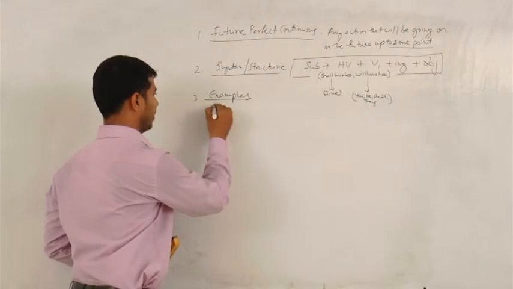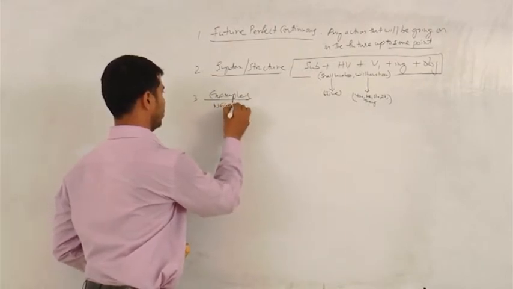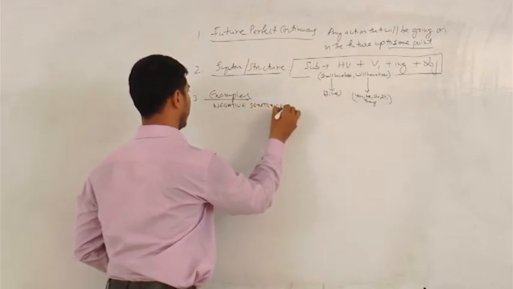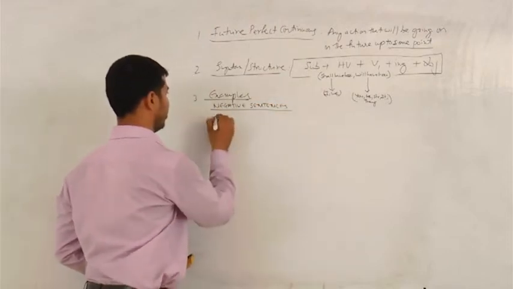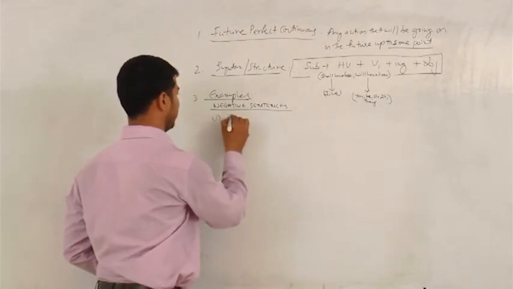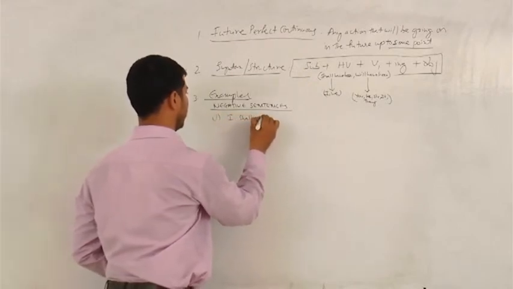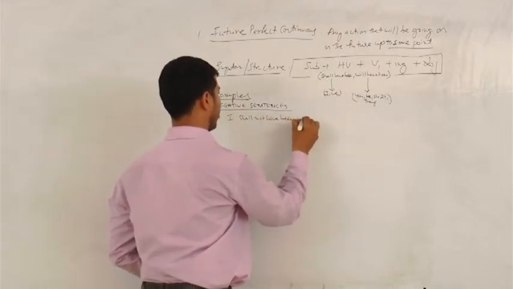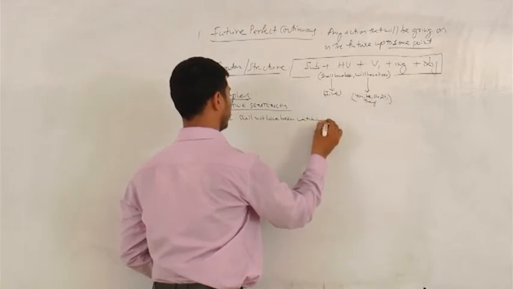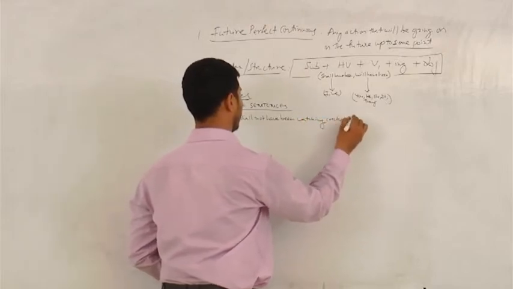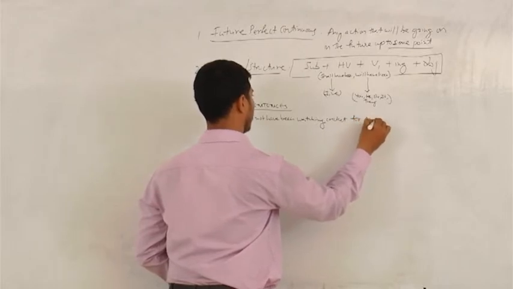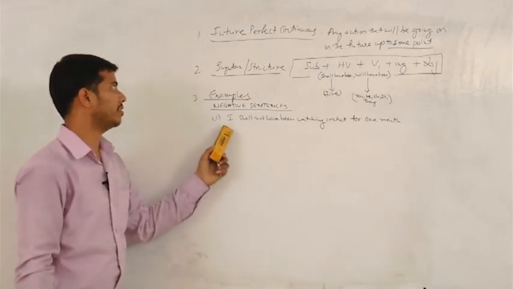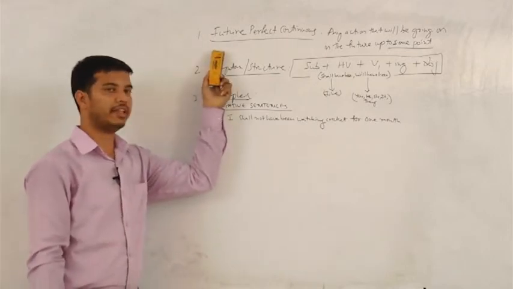Now let us see negative sentences under future perfect continuous. First example. See, this is the negative sentence under future perfect continuous.